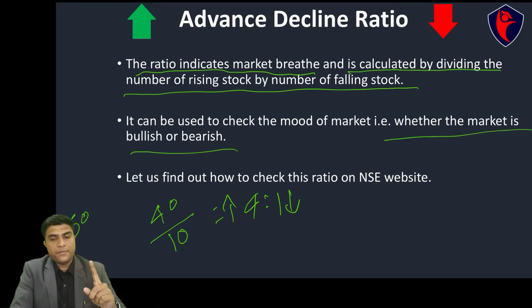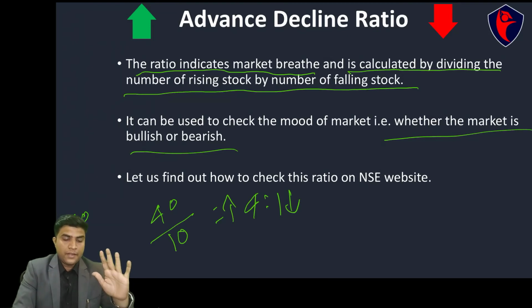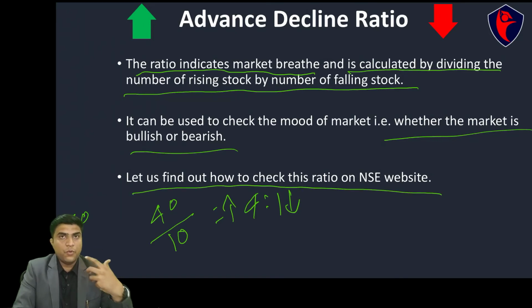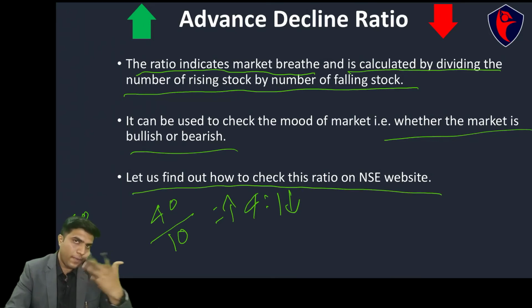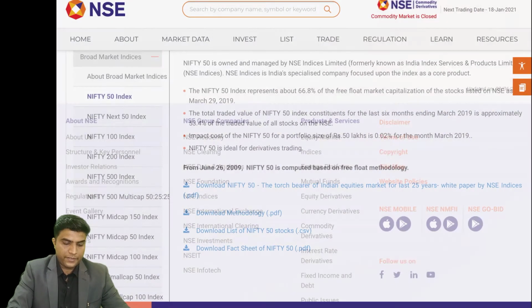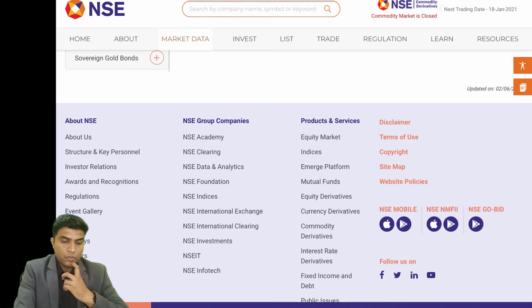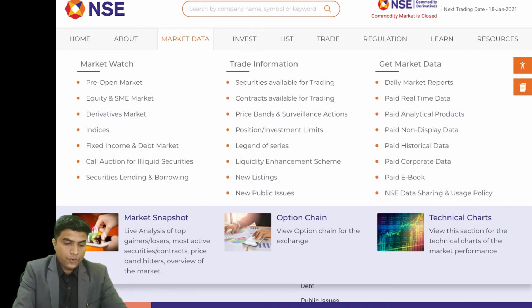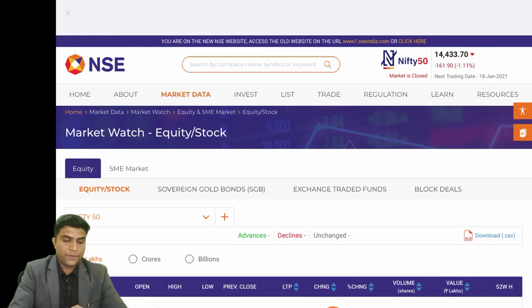It can be used to check the mood of the market, whether the market is bullish or bearish. What is the meaning of bullish and bearish? I have already explained in the earlier video, you can go and check it. Now, let us find out how to search for this ratio and understand the mood of the market. Let's go back to the NSE website. Go to market data, and go to equity and SME under market watch.